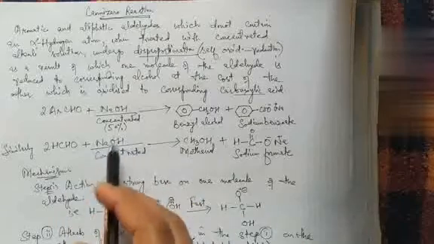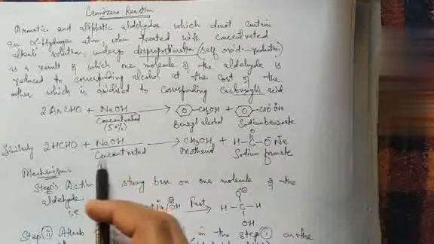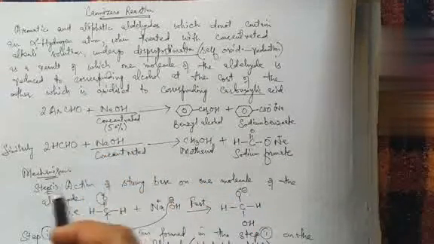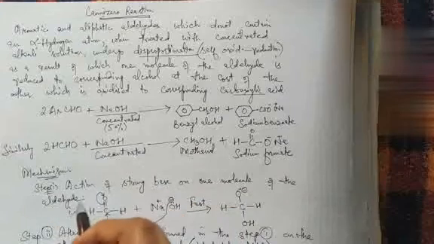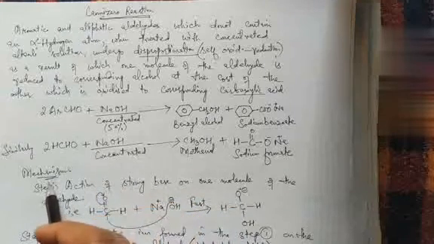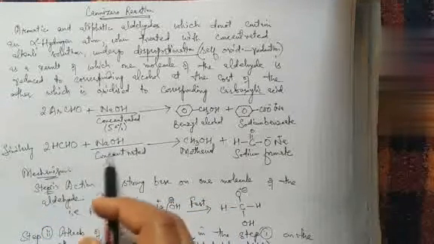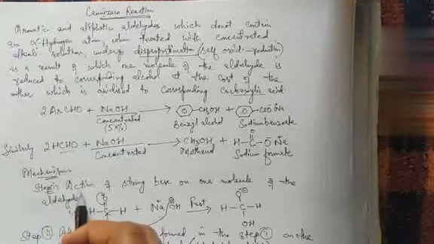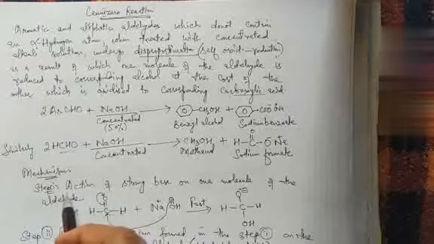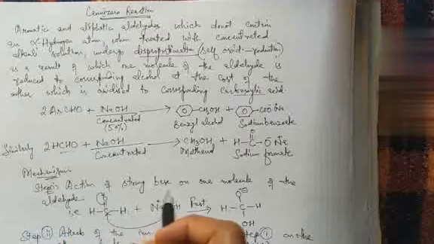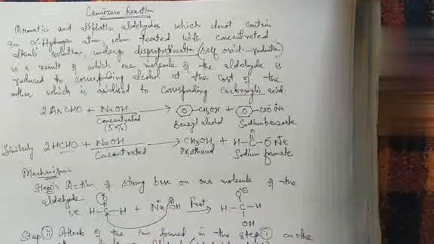Now what happens in this reaction? This is quite obvious from the mechanism. If we have a look at the mechanism of the reaction, for the mechanism let us take the case of formaldehyde. The mechanism involves certain steps as shown here. The very first step is the action of strong base on one molecule of the aldehyde.